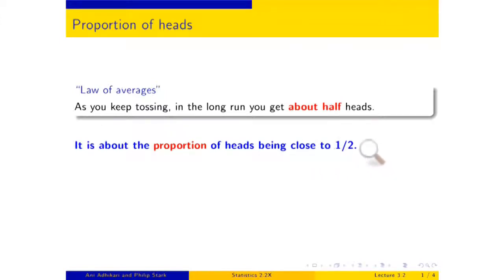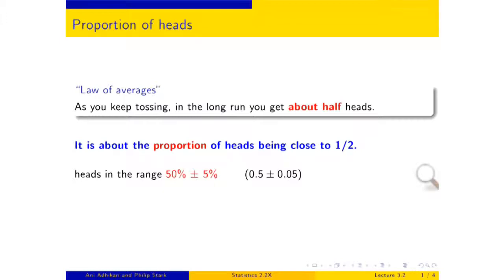So what do I mean by close? Well, I can define it in any way I want. For the law of averages we discussed, it's important to think of it as half, 50%, plus or minus a certain error in the percentage. So 50% plus or minus, for now I'll take 5%. 50% plus or minus 5% in terms of proportions, that is 0.5 plus or minus 0.05. 45% to 55% heads. That's what I'm going to look at for now.